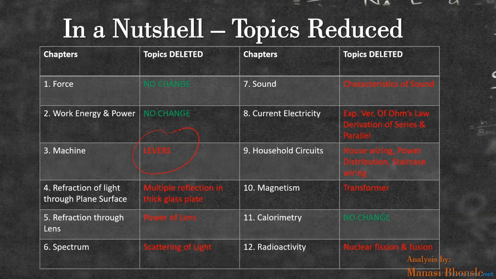So my suggestion is to go through all the retained topics thoroughly. I don't think the paper this year would be very, very hard, nor very, very easy. But according to my analysis, it would be easy.